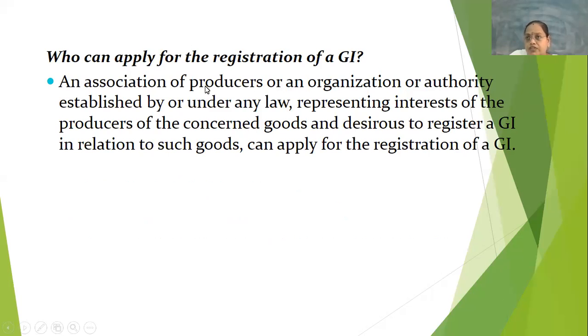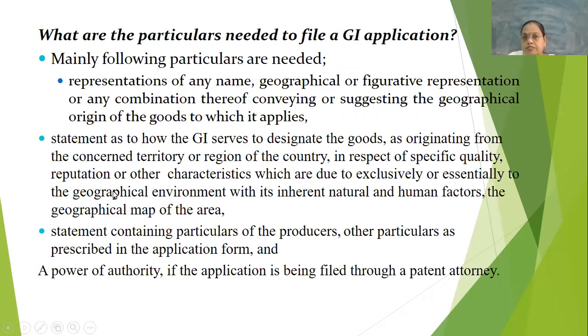So who can apply for the registration of this GI? An association of producers of that particular organization, or the authority established by or under any law representing the interest of the producers of the concerned goods. And they can go for registration for this GI in the market. Next. So what are the particulars which are needed to file a GI application?